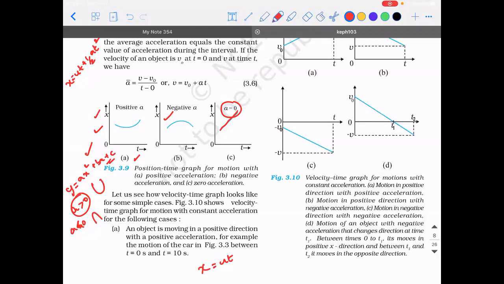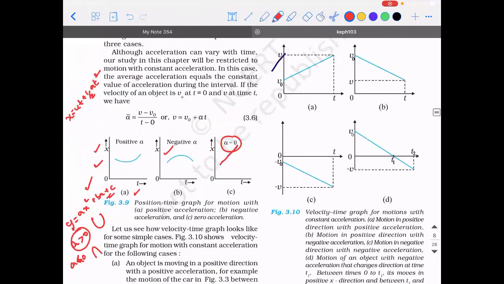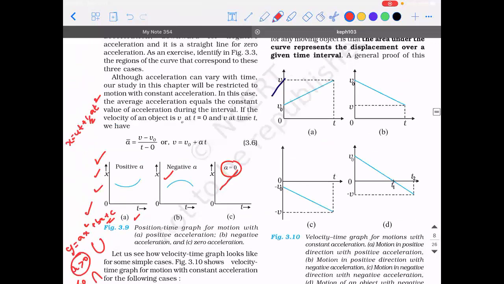Clear, guys? Right. So as of now, I'll explain the basics. I want to do some problems for you guys, which I might be doing in the next class because time is not there to do many problems. So this is all about the position time graph.